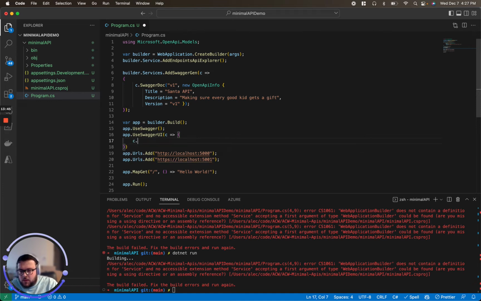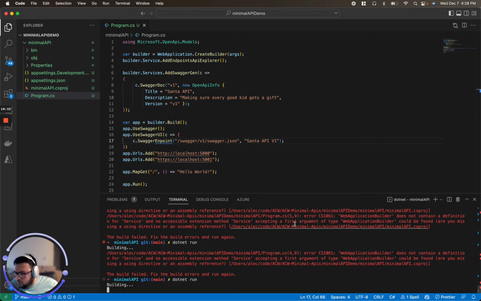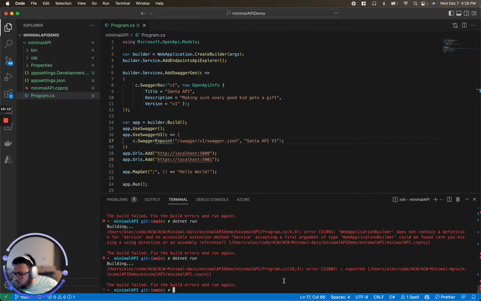And that's going to be c.SwaggerEndpoint is going to be at /swagger/v1/swagger.json. And it will be the Santa API v1. And it looks like we missed a semicolon.